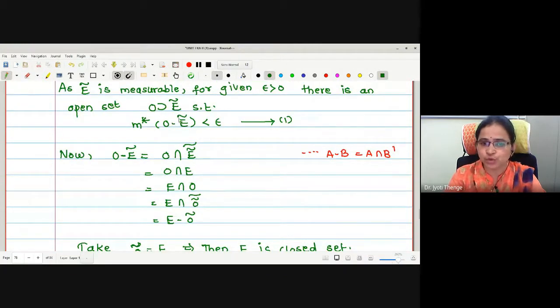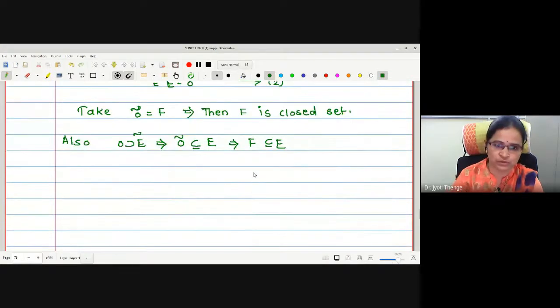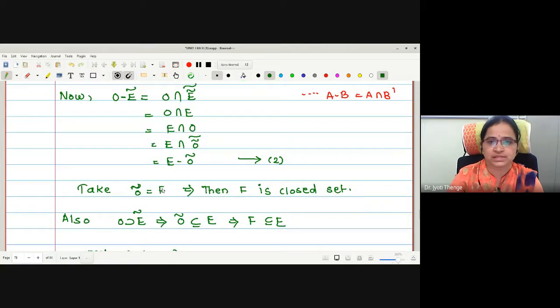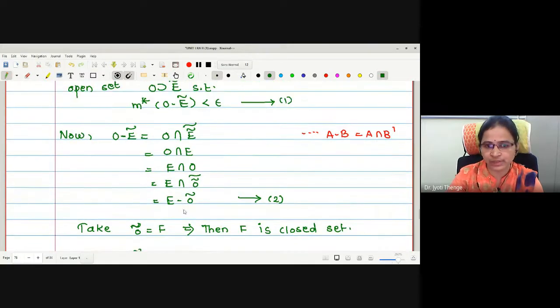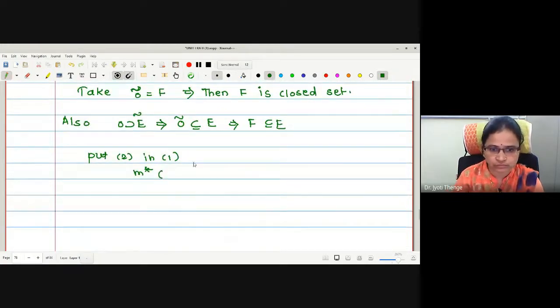Now let us put the value in this statement number 1. I will put 2 in 1, and then later I will put O complement as F. So what does this become? Outer measure of, I am going to put O minus E complement as E minus O complement. This becomes outer measure of E minus O complement less than epsilon.